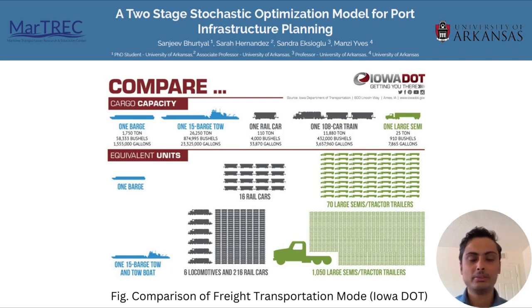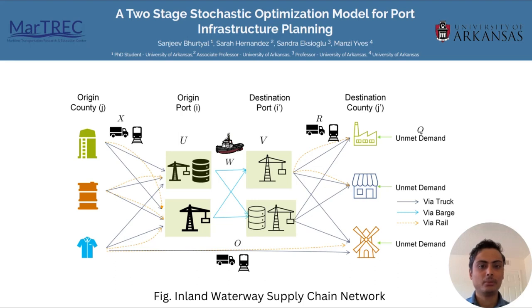Hence, leveraging this efficiency of inland waterway is important, and for that it requires a port infrastructure investment model that can allocate optimal investment to ports such that the overall supply chain cost is minimized. For that, we consider an inland waterway supply chain network in our study. This multimodal supply chain network shows the path of commodity flow from origin county to destination county via three major modes of transportation: truck, rail, and barges.